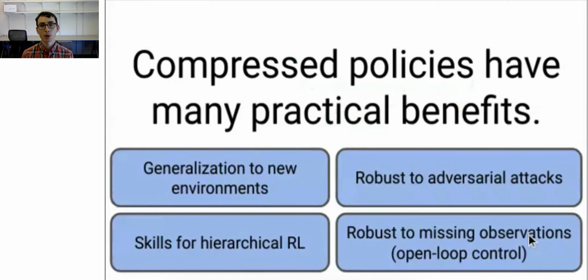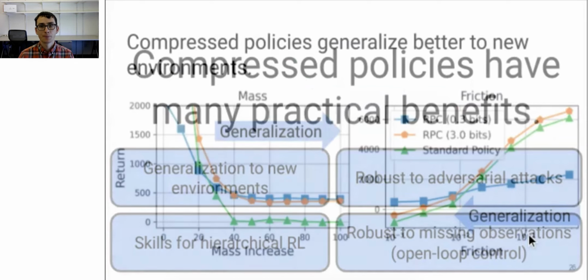Now, the ways in which compression changes the agent's behavior have some important practical benefits. These benefits include better generalization, robustness, and skills for hierarchical RL. Let's look at these benefits in detail.